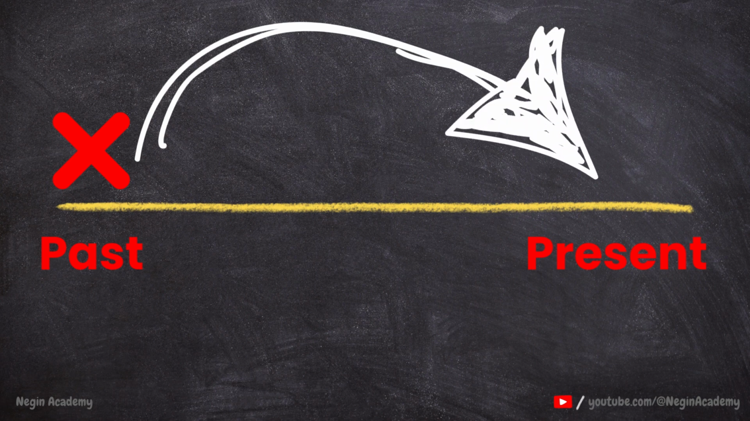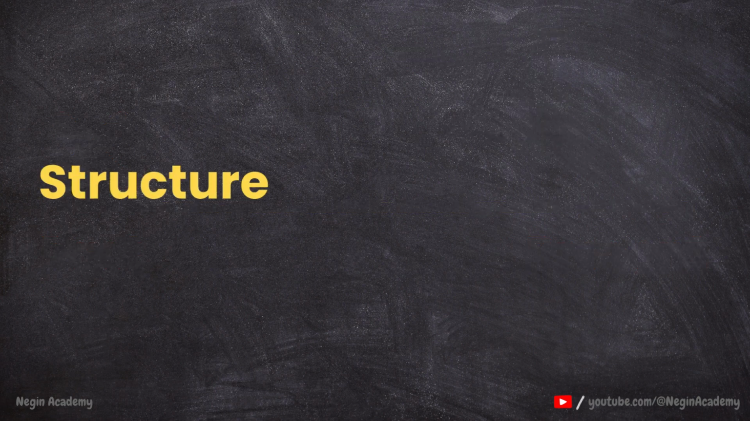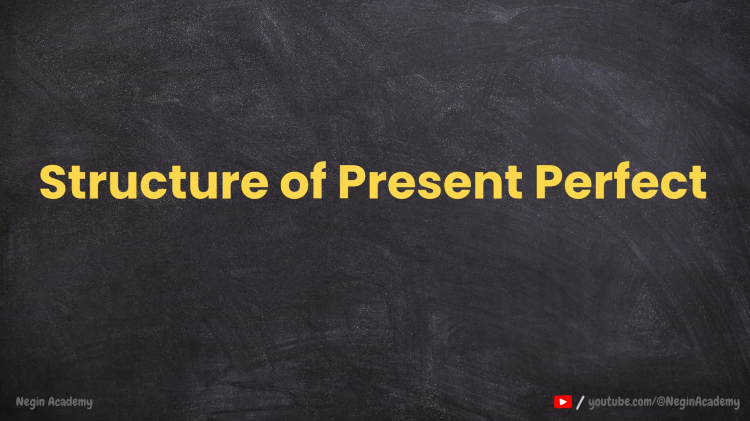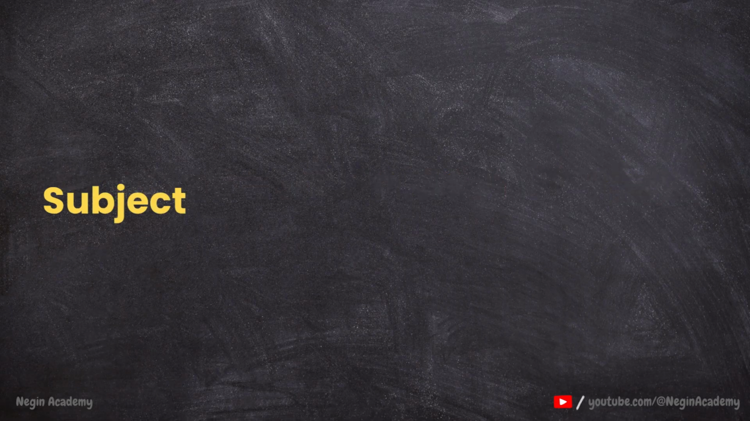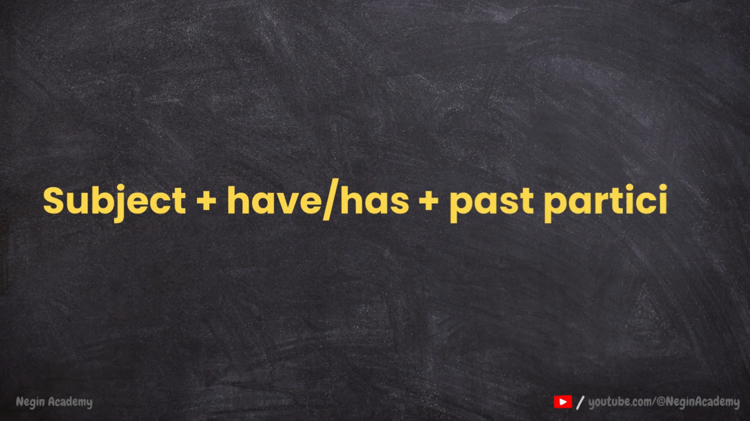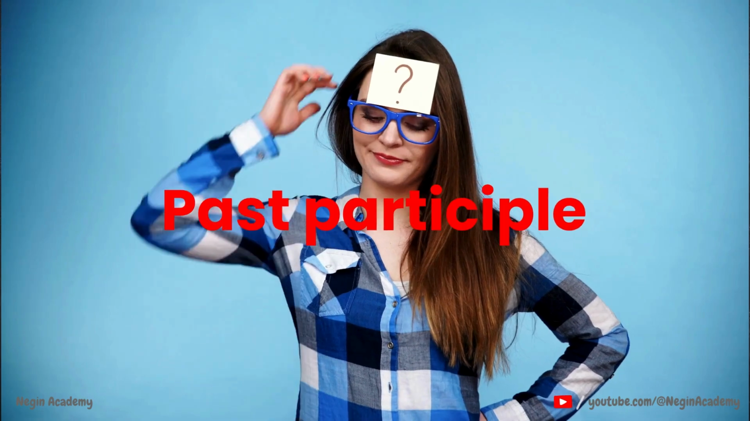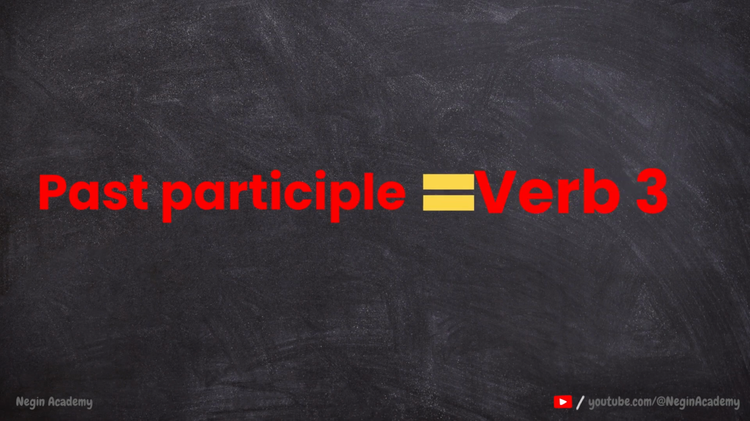So it's super important. What is the structure of present perfect? Like always, we have the subject at the beginning of the sentence, then we have have or has, and past participle. What is past participle? Do you know? Past participle means the verb 3, the third form of the verb. Let's find it out together.